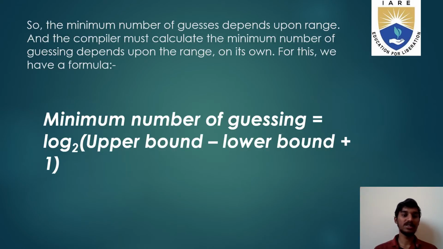So from the explanations, we can understand that the minimum number of guesses depends upon the range. The compiler must calculate the range the user is going to guess from on its own. For this, we use a formula: the minimum number of guesses is equal to log of (upper bound minus lower bound plus 1).